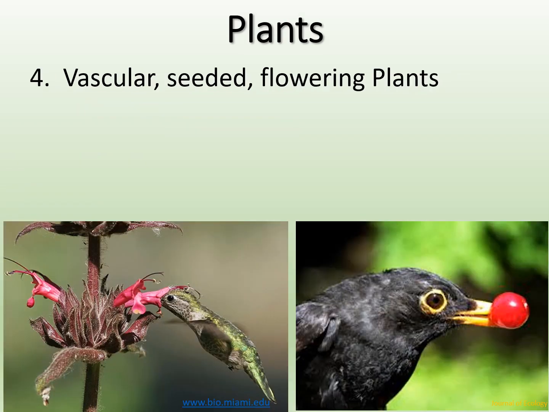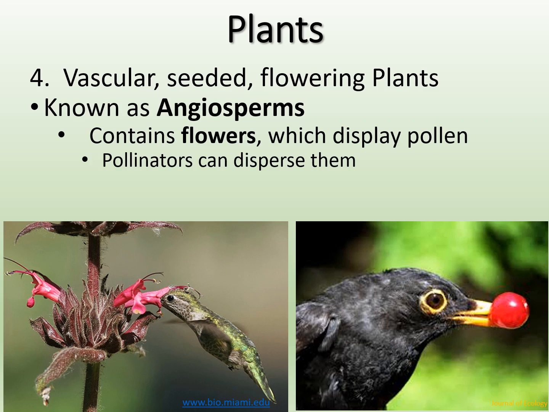So now we have our last but probably biggest group of plants, and these are our vascular seeded flowering plants. These are known as angiosperms. So they contain flowers, right? So flowers or fruit we'll talk about. Flowers are actually going to display that pollen, so it's going to help to disperse the pollen around even further distances.